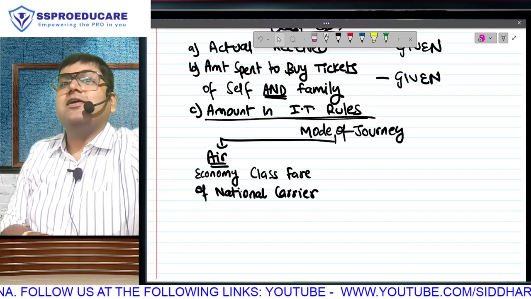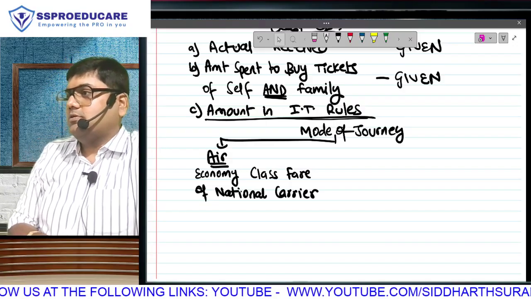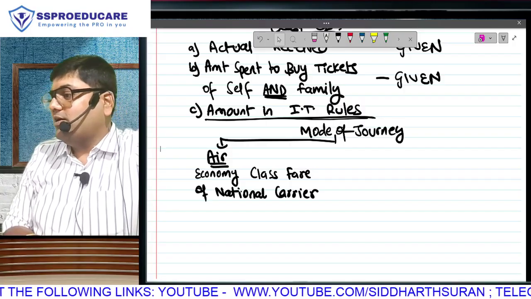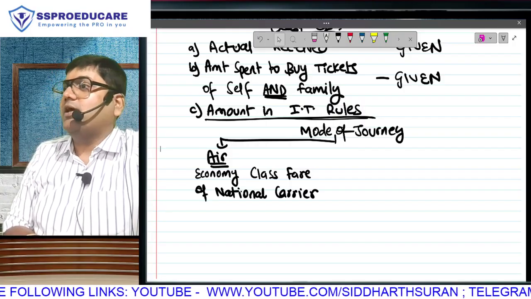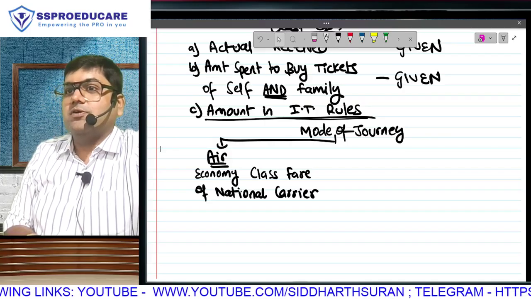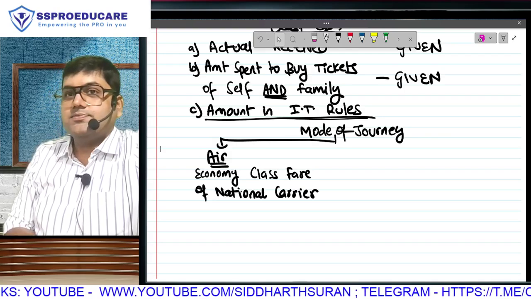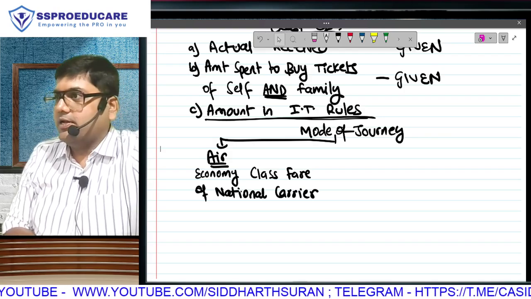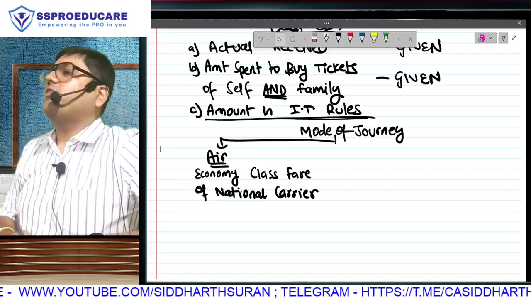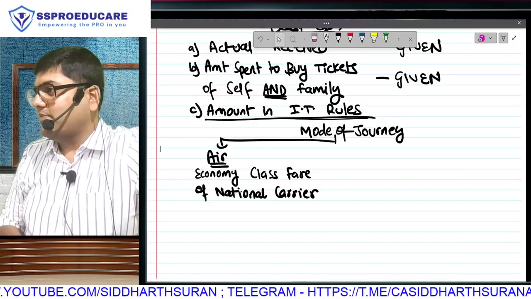First of all, the practical difficulty is that there is no national carrier. In practical life, it may be difficult unless government starts its own airline. Government is not going to start its own airline or airport anytime soon, because airlines and airports are now given to private organizations. Yes, I know everything, don't take names. Okay, so in real life it is very difficult, almost impossible to determine this amount.